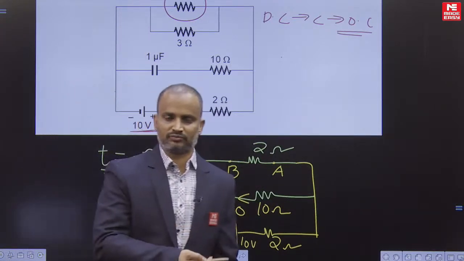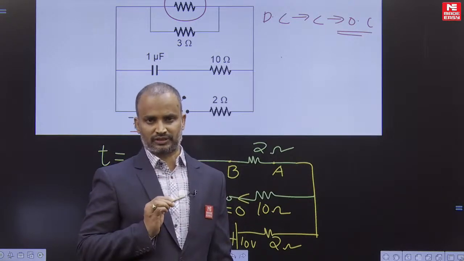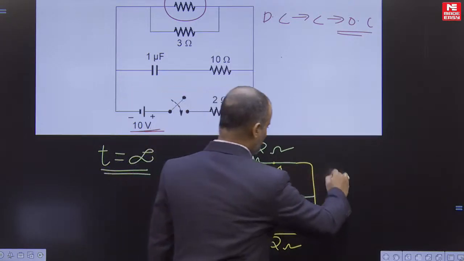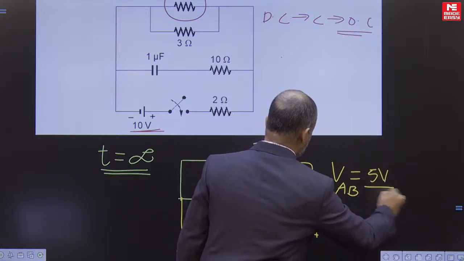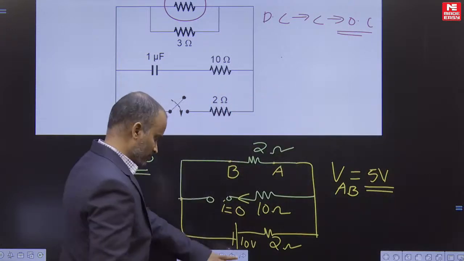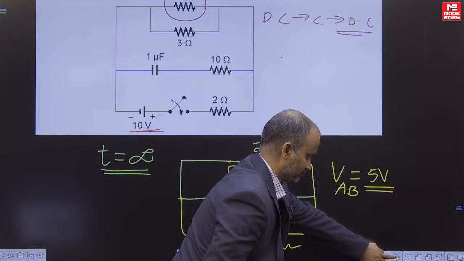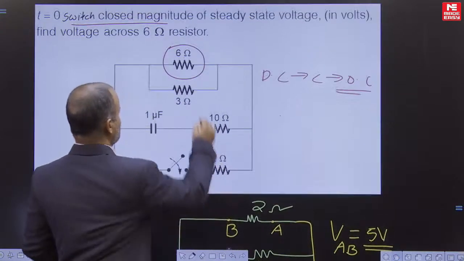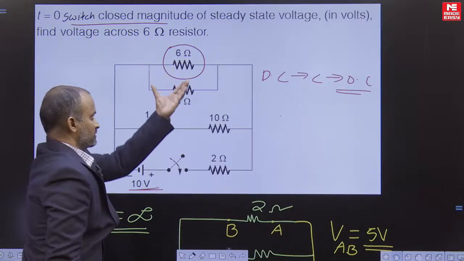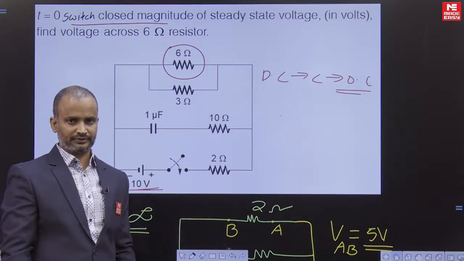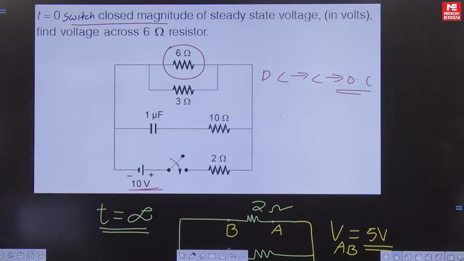When the resistors are the same, the total voltage will be equally distributed. Then in this example, the voltage across this one is equal to how much? 5 volts. The voltage across this one is 5 volts. The same voltage is present for the 6 ohm resistor as well as the 3 ohm resistor. Why? Because both are in parallel combination.